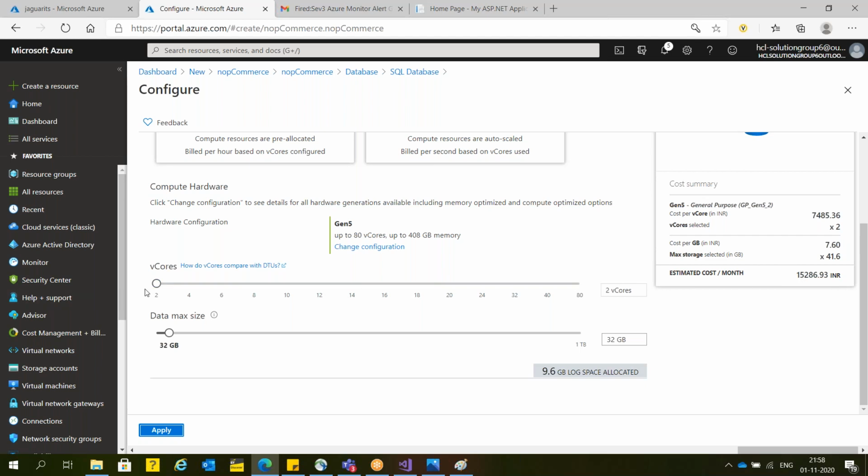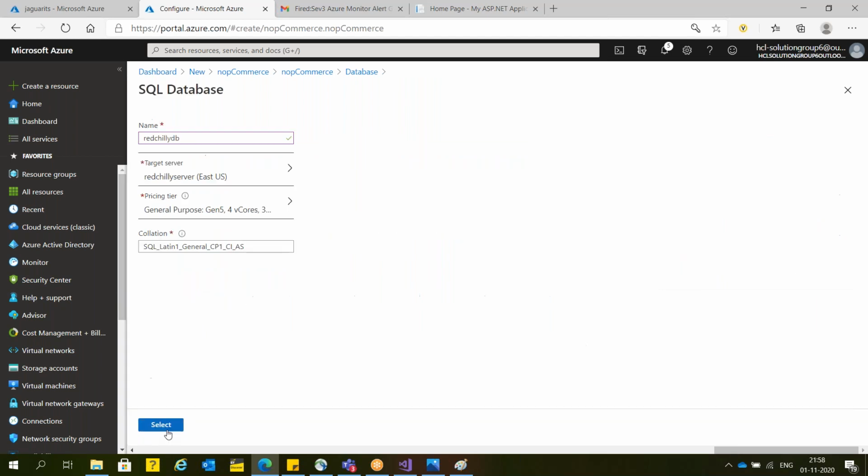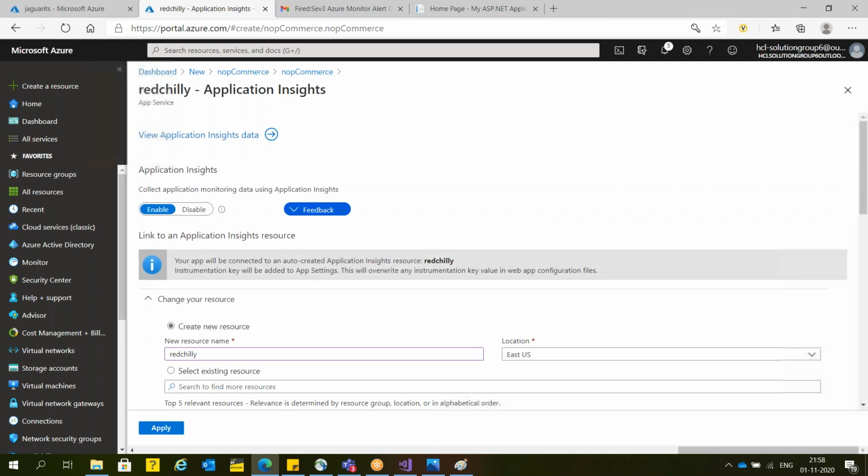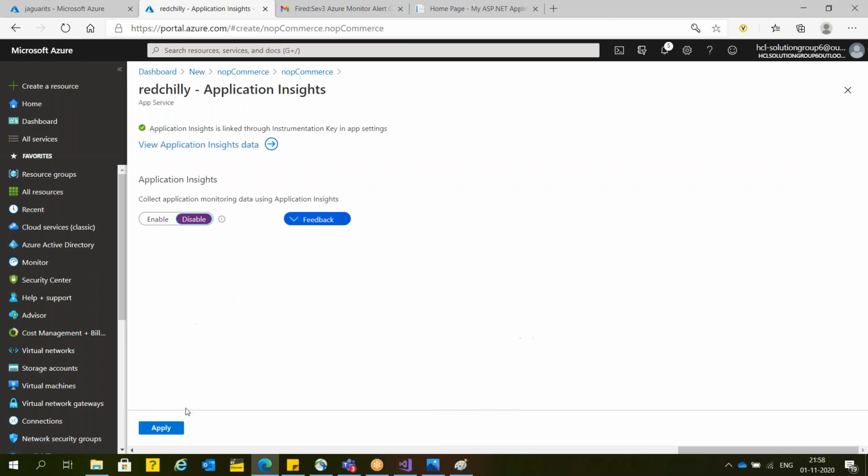Suppose I'm going with the 2 CPU, or I can increase to 4 CPU, and apply. Then again, for this database Microsoft is going to charge 30,000 rupees per month. For the website also, Microsoft is going to charge 30,000 rupees per month. In total, to run this type of e-commerce application, we have to pay 60,000 rupees per month. Now, application insights, in case you want to implement, you can, otherwise just go and disable it.